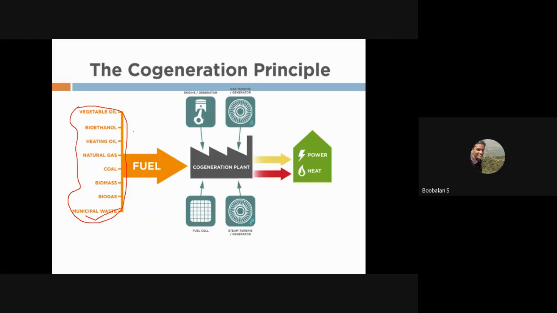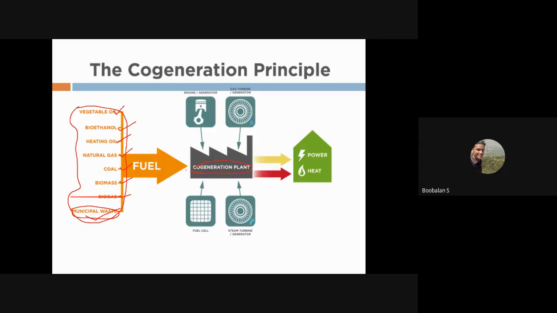That is the conventional method. But in a cogeneration, we have different types of input: vegetable oil, bioethanol, heating oil, natural gas, coal, biomass, biogas, and municipal waste, right? It's an old technique, I guess, right? We will discuss. And these are my input towards my